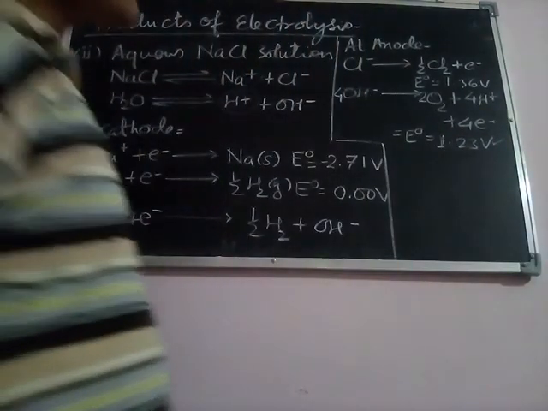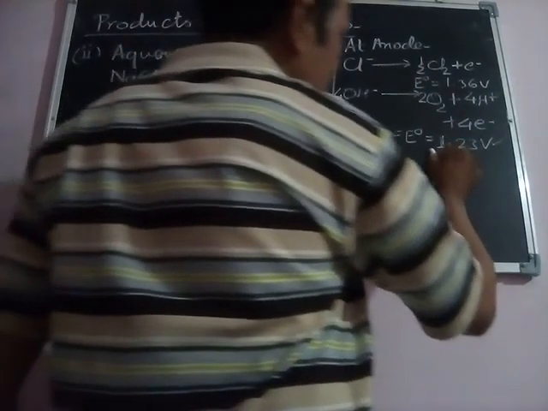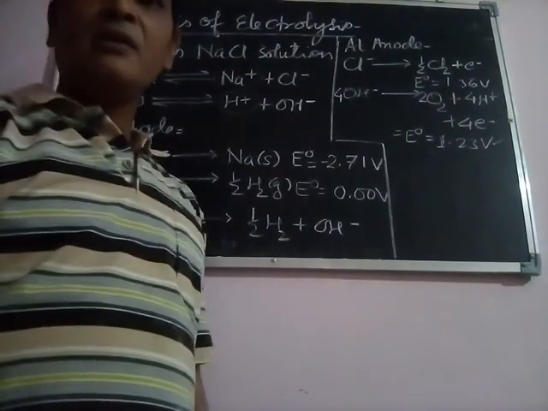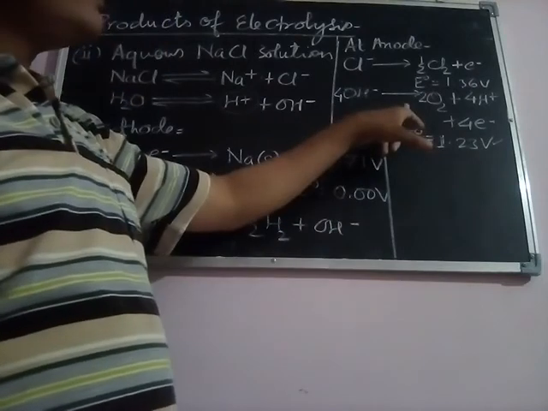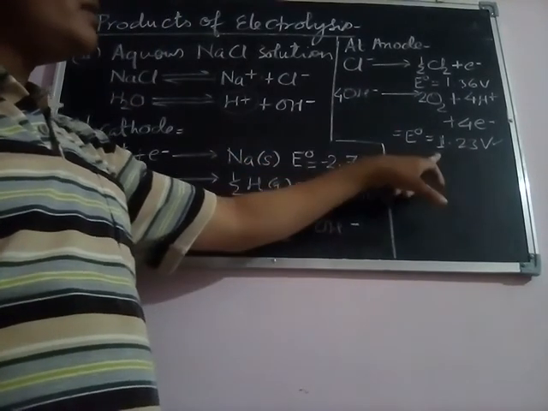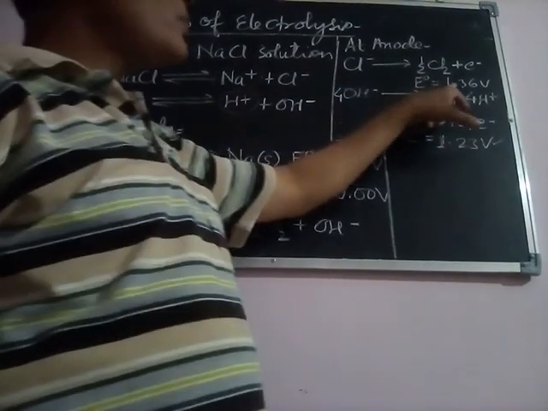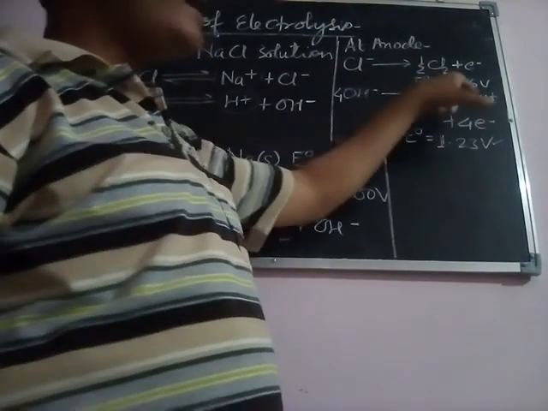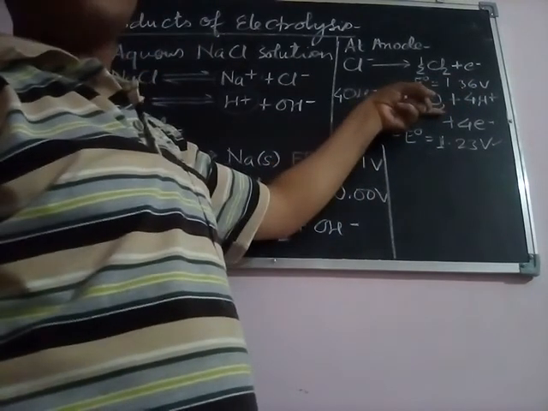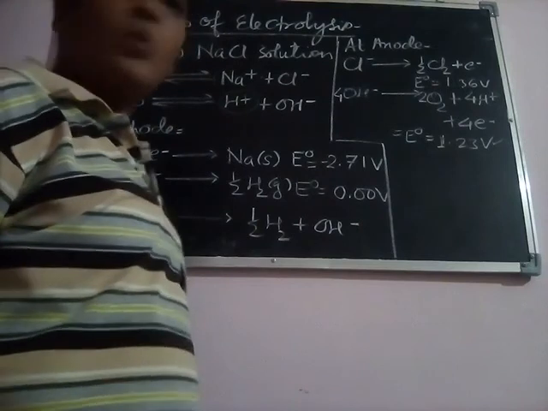But in this particular case, this is the calculated value. Experimentally, it is found that the electrode potential of the hydroxide ion is greater than the electrode potential of the chloride ion. Why is it so? It is due to the over potential of the oxygen.